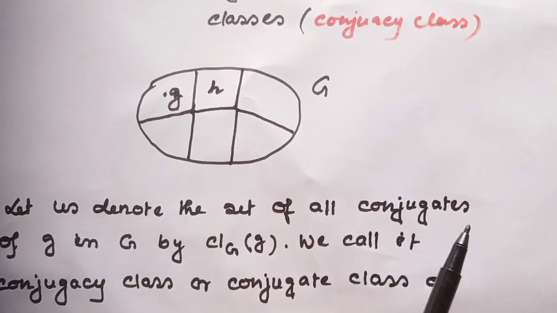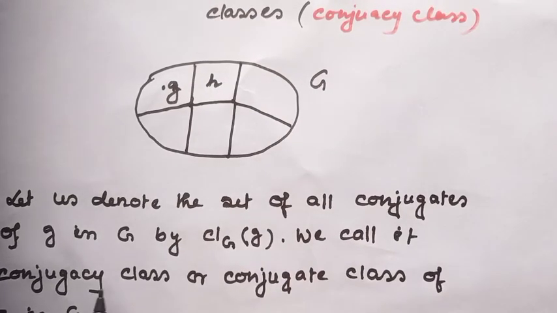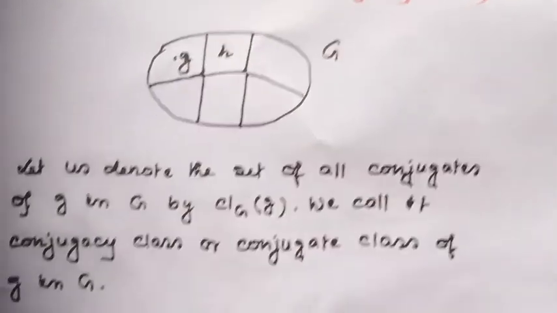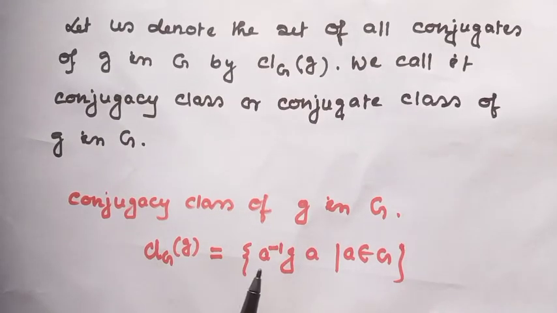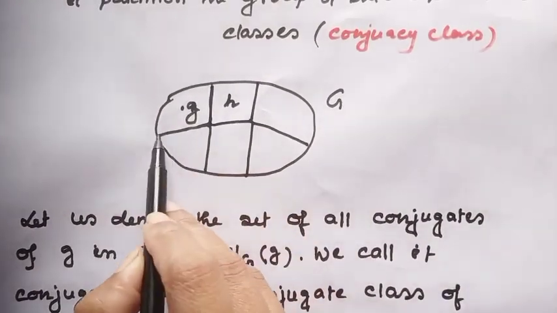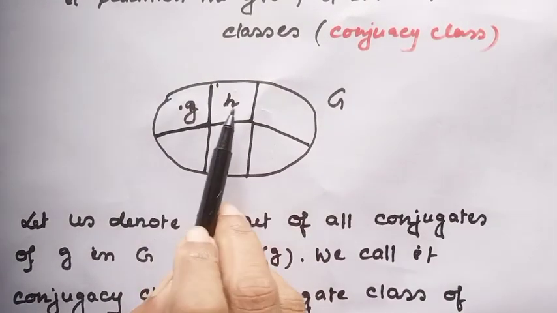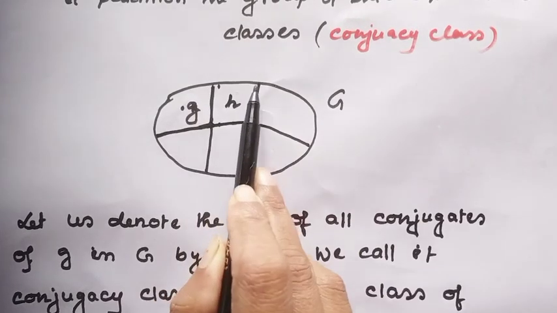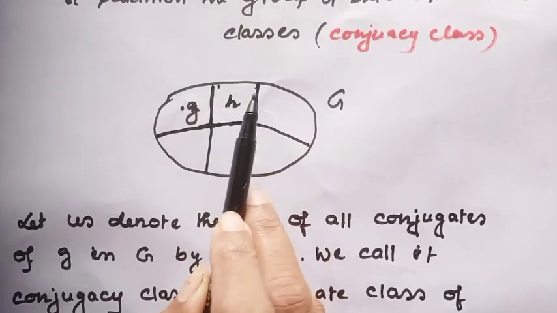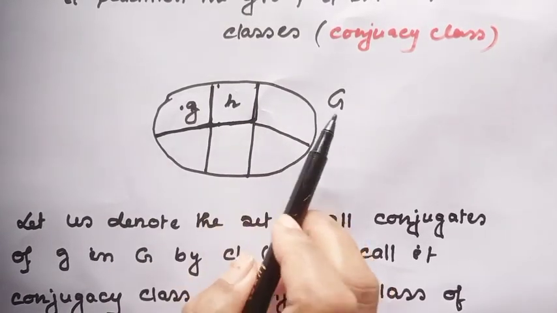Let us denote the set of all conjugates of G in G by the class of G. We call it the conjugacy class of G in G. The conjugacy class of G in G equals the set of A inverse GA, where A is in G. This set contains all conjugates of G. Let H be another different element of this group, and this is a subset which contains all conjugates of H, similarly others, and these all partition the whole group G.